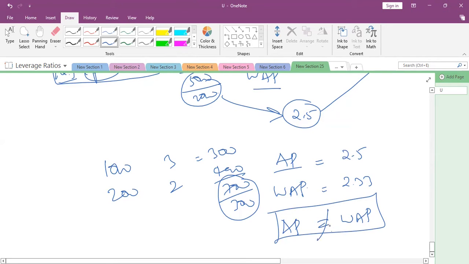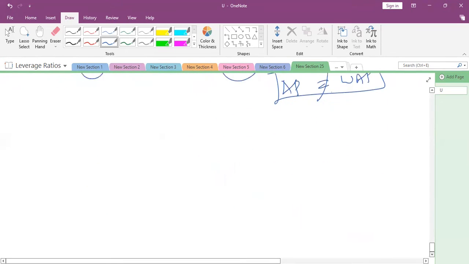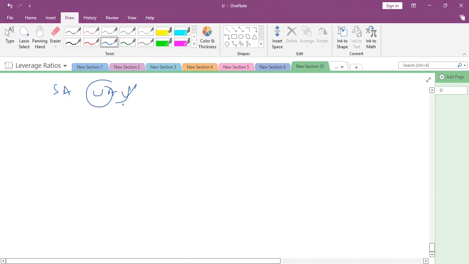So which is the best solution? Average price is the best solution or weighted average price is the best solution? Weighted average. Weighted average will take into consideration the weight. Here we are taking only 3 plus 2, ignoring the 2000 shares which have more weightage. So that is not justifiable. When a company is using simple average and weighted average, priority goes to weighted average only.